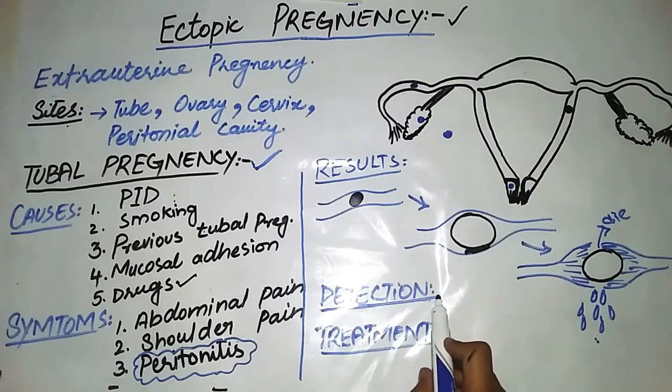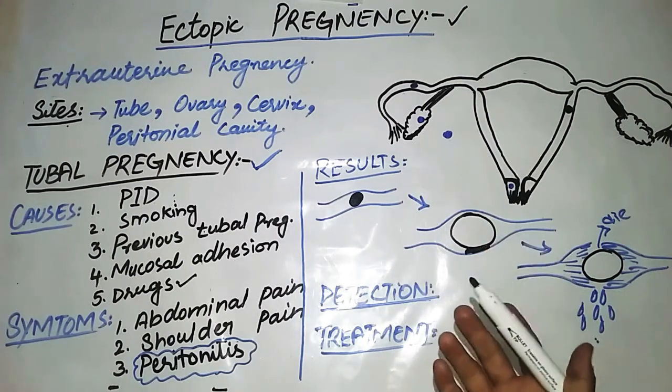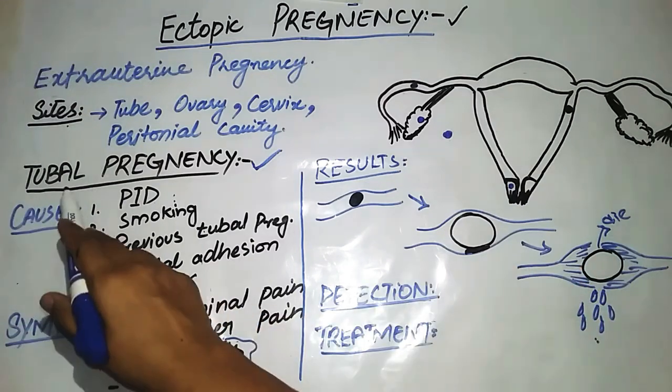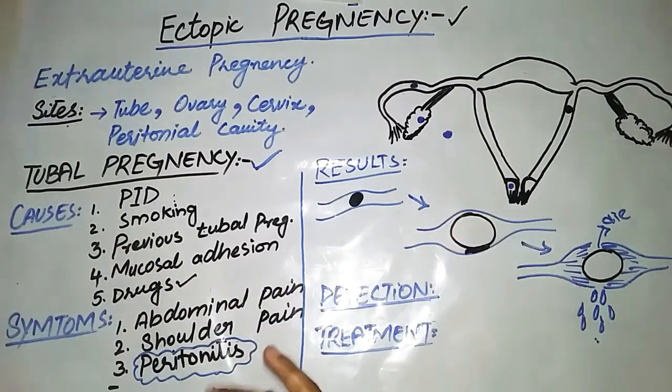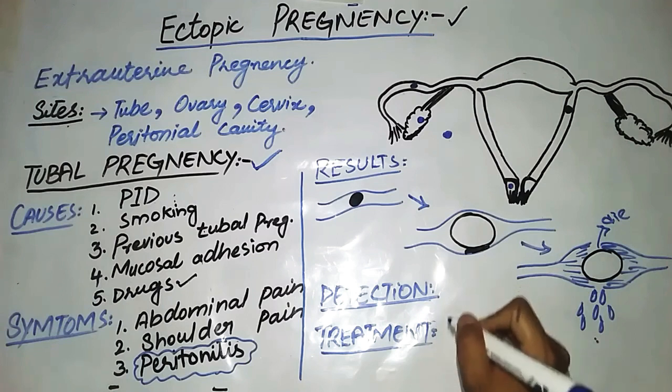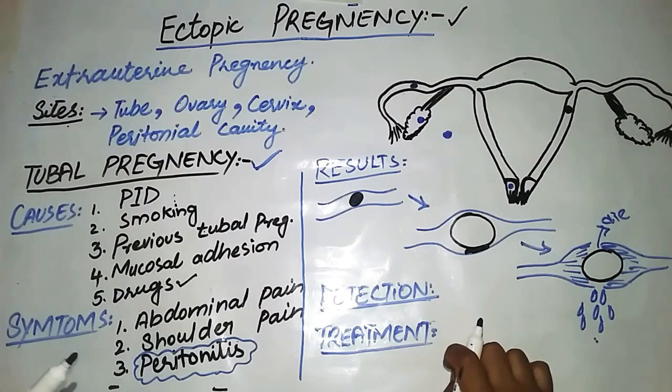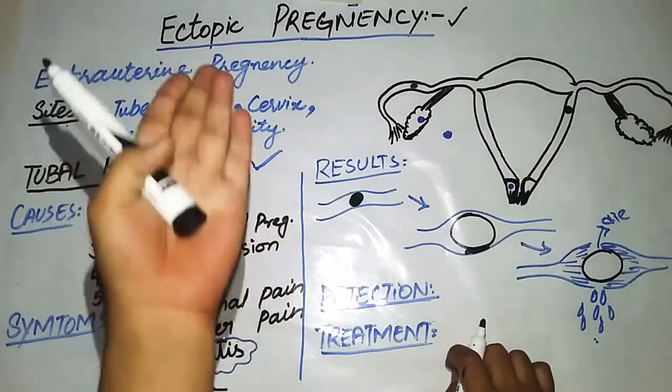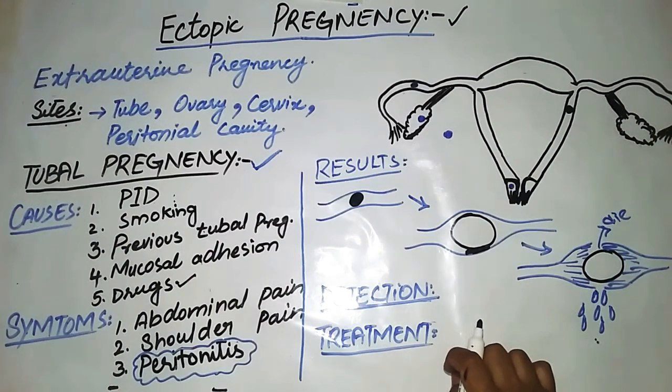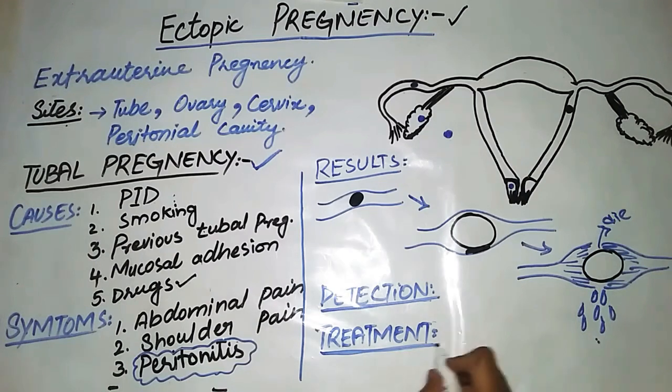Now we will discuss detection: how could we detect that the pregnancy is a tubal pregnancy and not a normal intrauterine pregnancy. We use ultrasonography to know the location of the blastocyst implantation. After that, treatment.